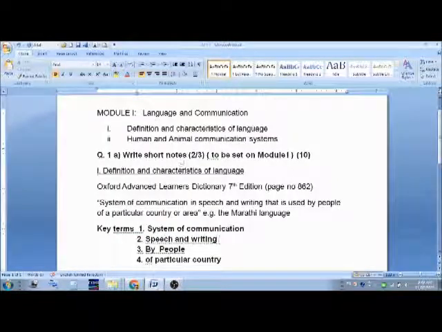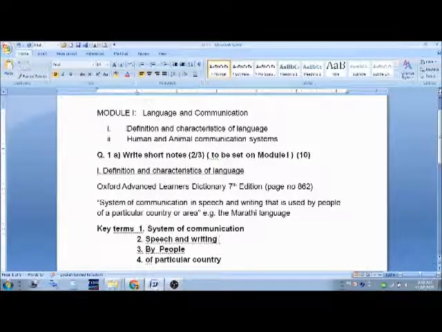Dear students, in my last video I explained to you the objectives of paper number 11. From today onwards we will learn the modules included in your paper. The first module is language and communication, in which there are 2 points: definition and characteristics of language.